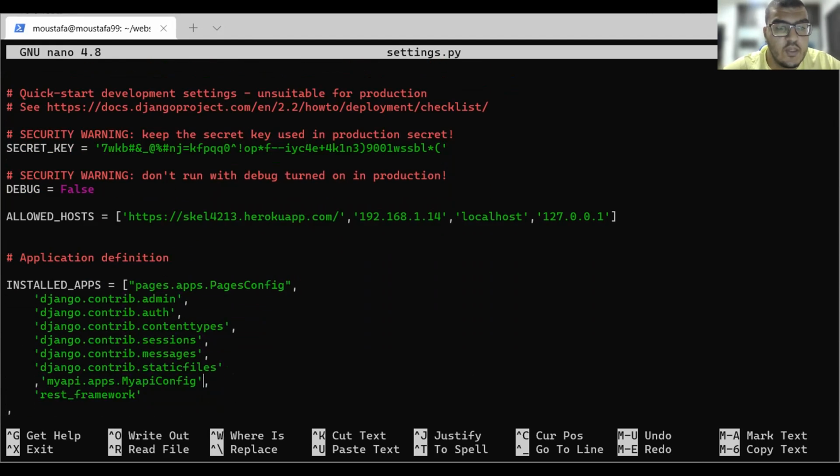The important thing here is to add our new application, which is myapi.apps. And we also need to add the REST framework, which we will be using later on. So we'll also add it to our installed apps.